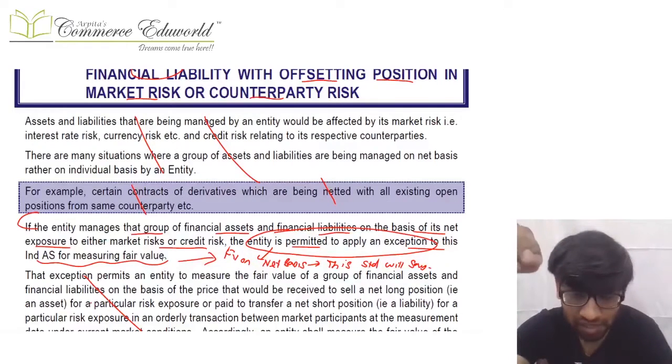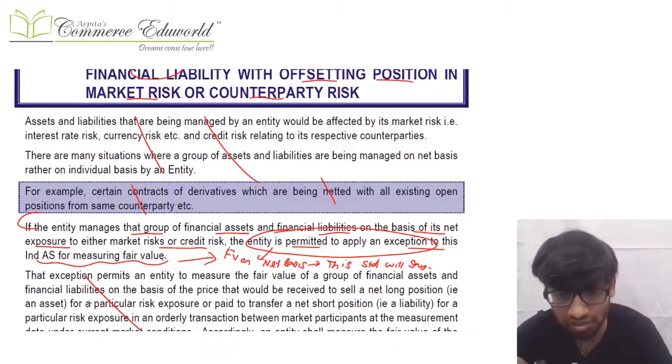It means if there is a group of financial assets and a group of financial liabilities, and they are managed on the basis of the net exposure to the risk, then the entity is permitted to apply the exception. It means the entity can calculate the fair value on a net basis, and this is what this standard says.